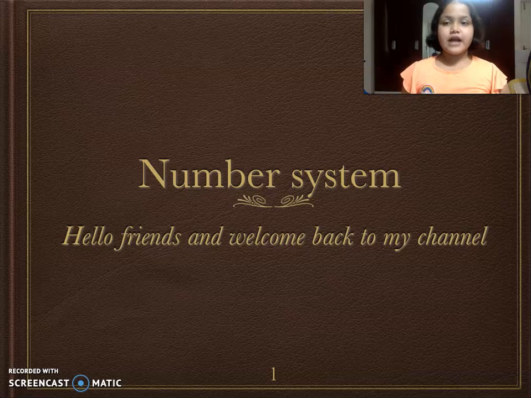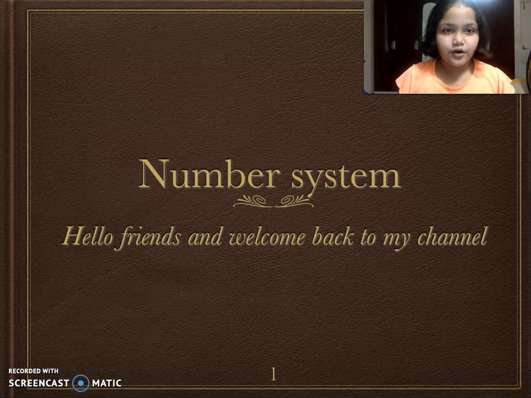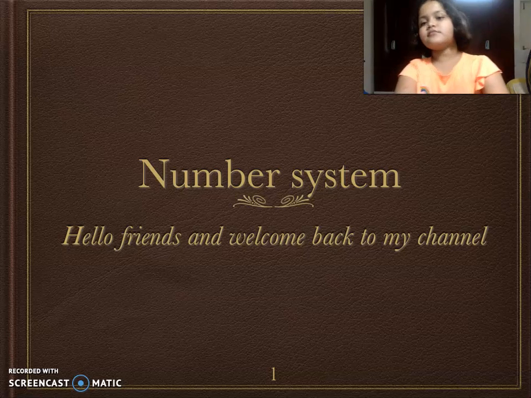Now there are gonna be two parts of this video. In one part, which is this part, I'm gonna explain all the types of number: natural number, irrational number, rational number, whole number, prime number, composite number, co-prime number, even, odd, all types of numbers we're going to discuss in this part of the video. And in the second part, which will come in that video, I'm going to discuss about the HCF and LCM. So basically there will be two parts of this number system topic video. Now let's start with the video.